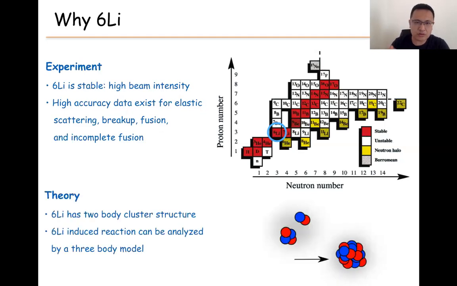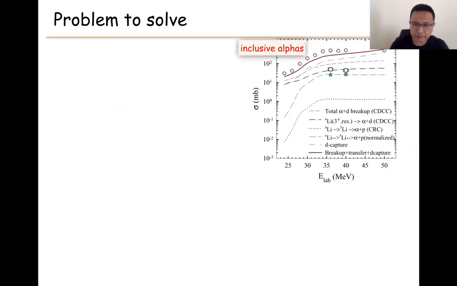It is also a very important nucleus from the theoretical point of view, because lithium-6 we know is an alpha-deuteron two-body cluster. Because of this two-body cluster, when the lithium-6 collides with a target, we can consider this as a three-body model: alpha, deuteron, and target.